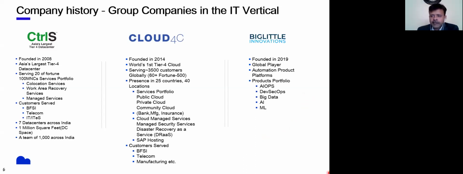On the right-hand side, you can see Big Little Innovation. This is something we started in 2019, last year only. We are covering big data, AI and machine learning, all the new age services as part of this Big Little Innovation. If you have any question, you can type in the Q&A box, and I will be happy to take it once the session is over.